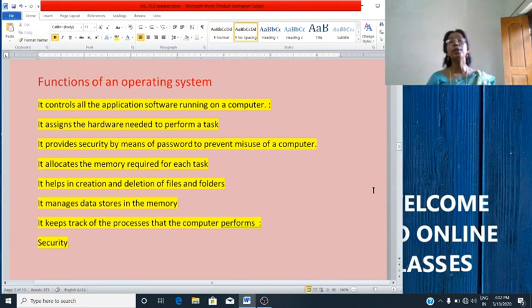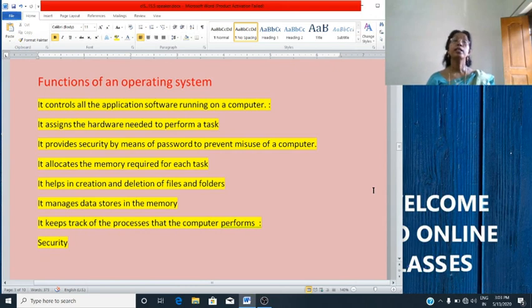It controls the application software running on a computer. That means it runs application software like MS Paint, Word, PowerPoint, etc. It assigns the hardware needed to perform a task. It controls the working of all the input and output devices. Next point is it provides security by means of password to prevent misuse of a computer.